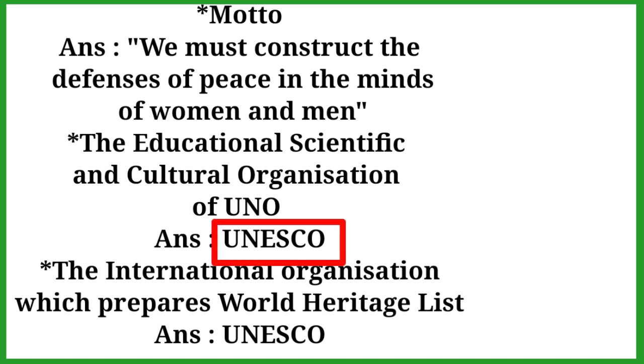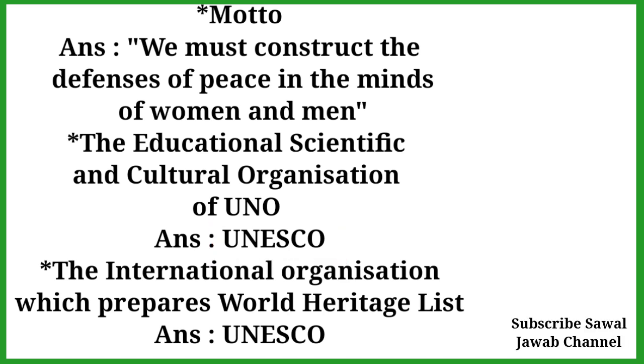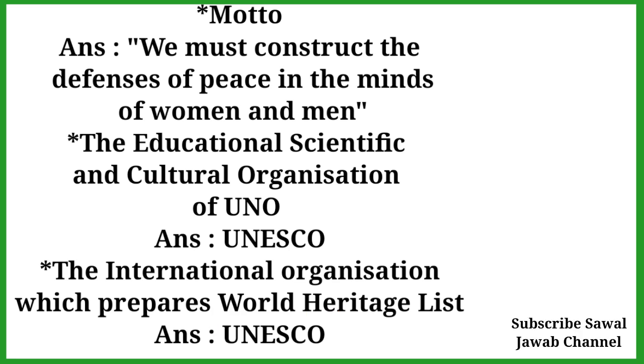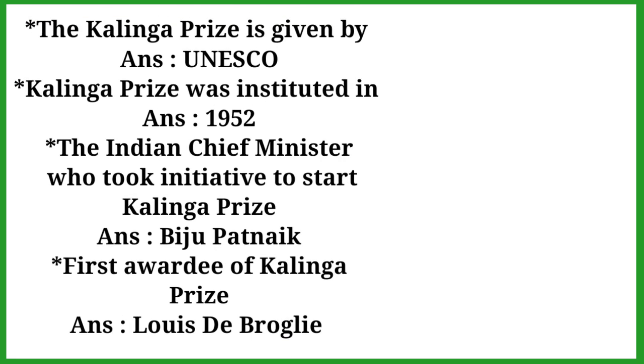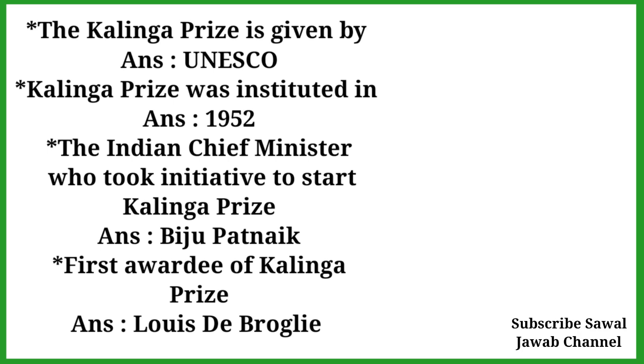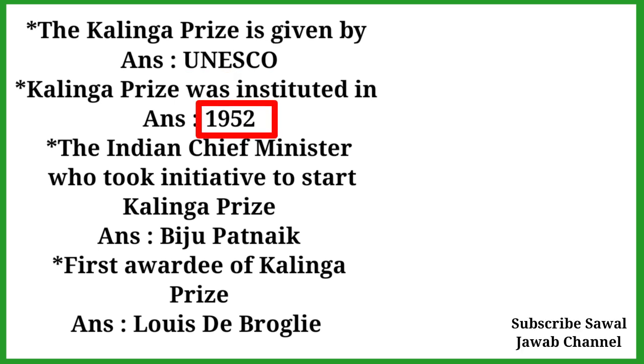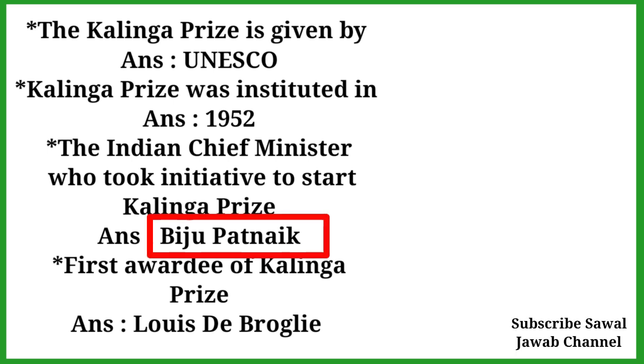The international organization which prepares the World Heritage List is UNESCO. Next important point about UNESCO: the Kalinga Prize is given by UNESCO. Kalinga Prize was instituted in 1952. The Indian Chief Minister who took the initiative to start the Kalinga Prize, Biju Patnaik.